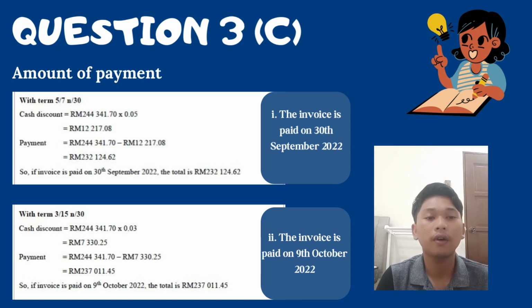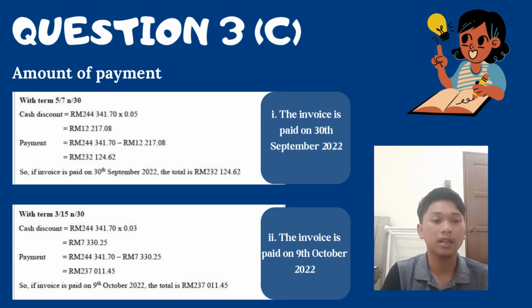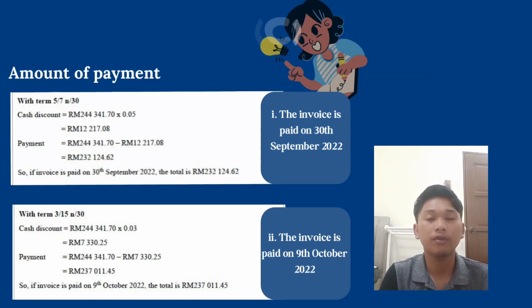Next is the invoice paid on 9 October 2022 with terms 3/50, n/30. As before, we take the amount of the machinery cost, which is RM244,341.70, multiplied by 0.03, and get a cash discount of RM7,330.25. For the payment, RM244,341.70 minus the cash discount of RM7,330.25 gives RM237,011.45. So for the invoice paid on 9 October, the total is RM237,011.45.